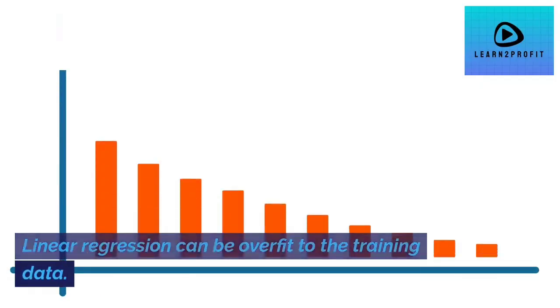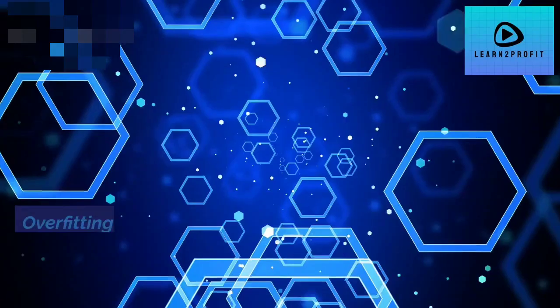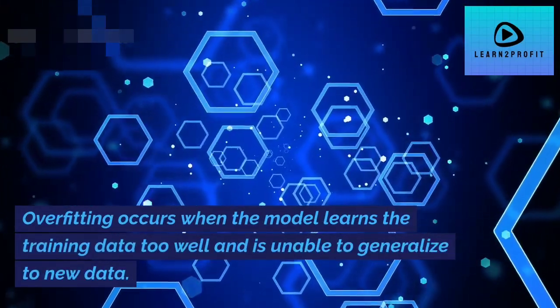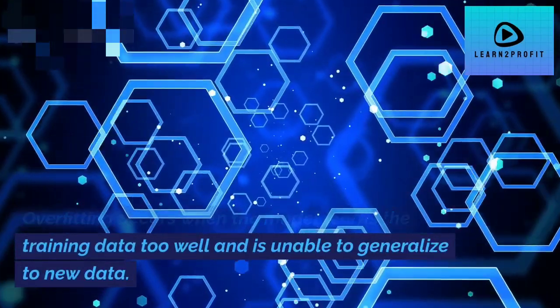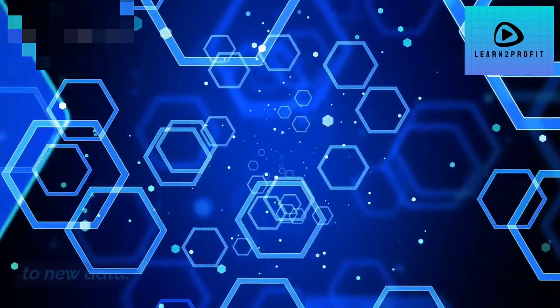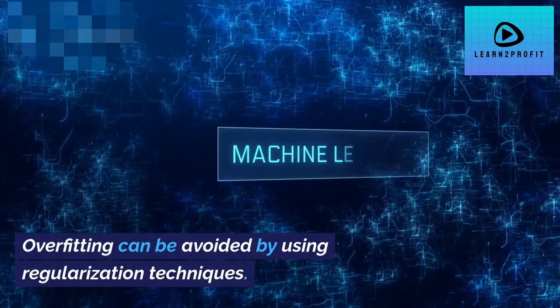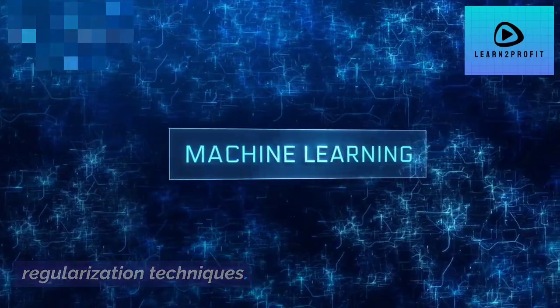Linear regression can be overfit to the training data. Overfitting occurs when the model learns the training data too well and is unable to generalize to new data. Overfitting can be avoided by using regularization techniques.